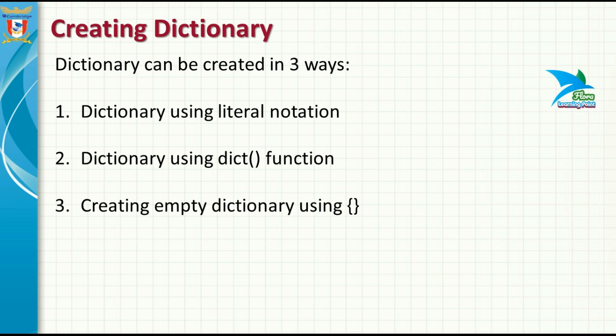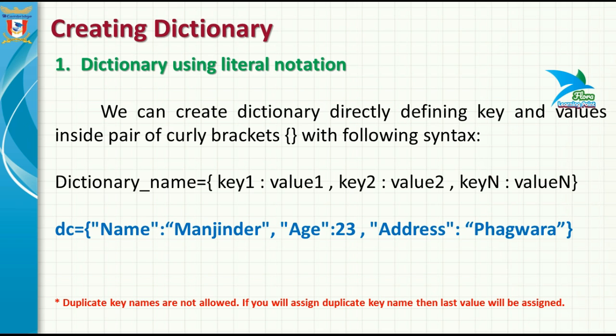Next we'll discuss how to create a dictionary. We can create a dictionary in three different ways. One is a dictionary using literal notation. The second is a dictionary using the dict function. The third is creating an empty dictionary using a pair of curly brackets. Let's start our discussion with the first way of creating a dictionary, that is, a dictionary using literal notation.